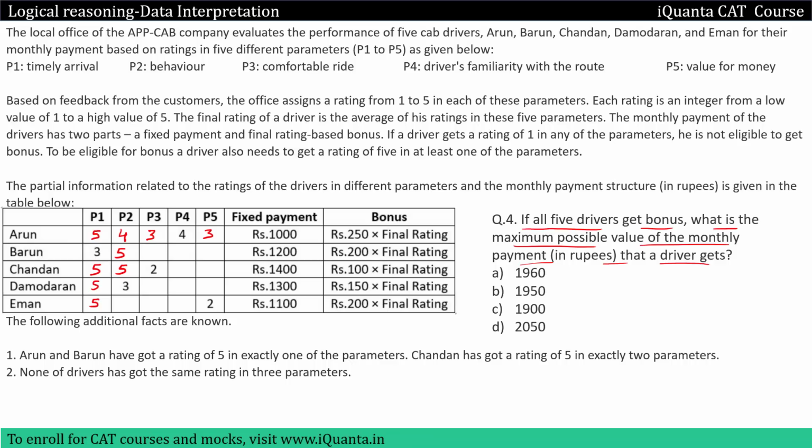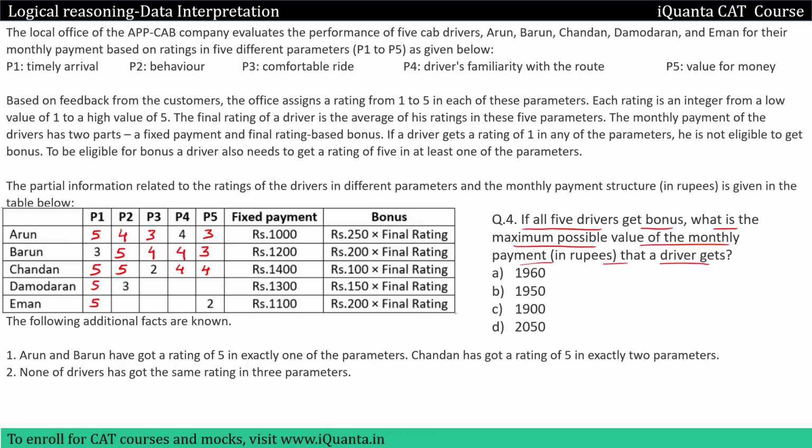We cannot give rating 5 to Barun again because Barun has rating 5 in exactly 1 parameter. So the next highest possible rating that can be given will be 4, then 4 again, and then we cannot give one more 4, so we'll give 3. Then for Chandan, we have 5, 5, 2. Of course, the next highest possible rating that can be given to Chandan will be 4 and again 4.